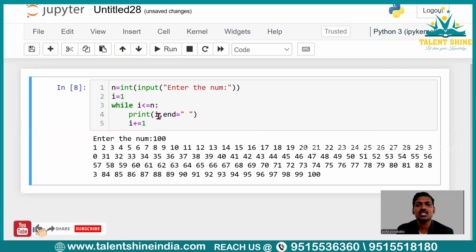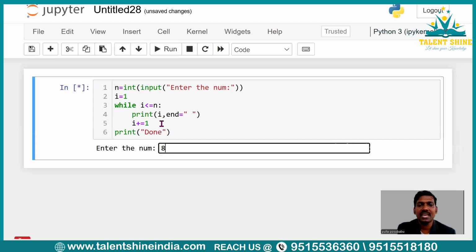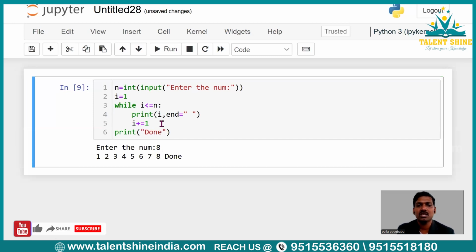So this is repetition of a task until the condition is false. If the condition is false, then it will come out of the loop, right? Now let me write here a print statement. So that is done. Now let me execute it. I want to print 8 natural numbers. Now you could see 8 natural numbers printed and then done. I want this done on the next line. So for that I'm writing here \n.